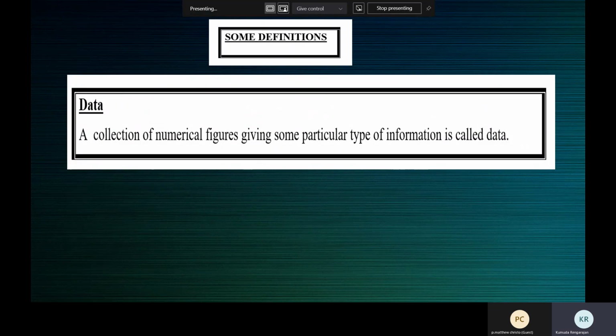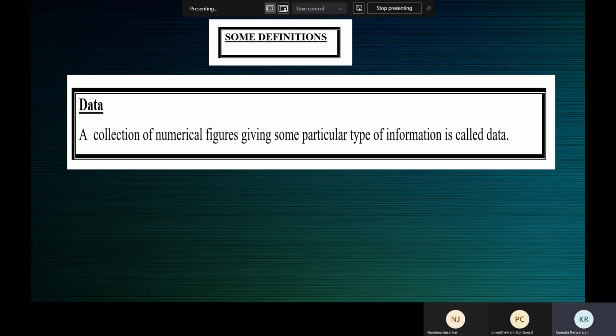So a collection of numerical figures giving some particular type of information is called data. Data is simply the collection of numerical figures, and all the numerical figures should give you information about a specific kind.